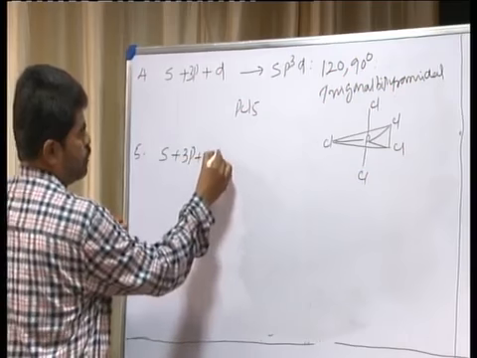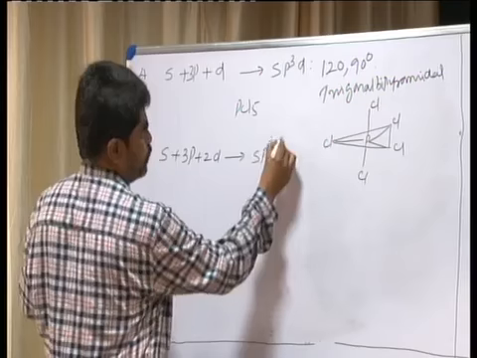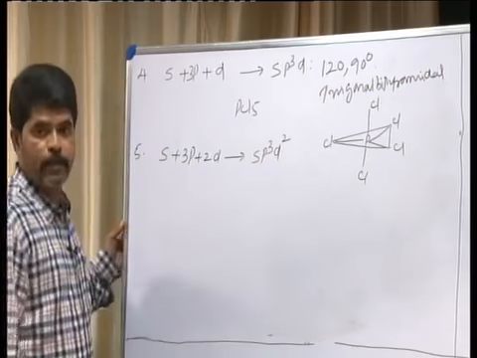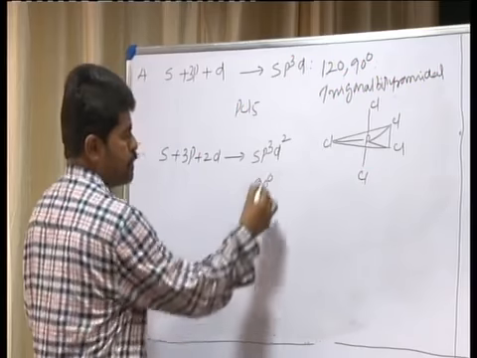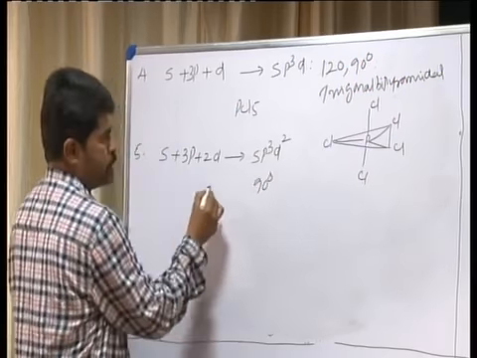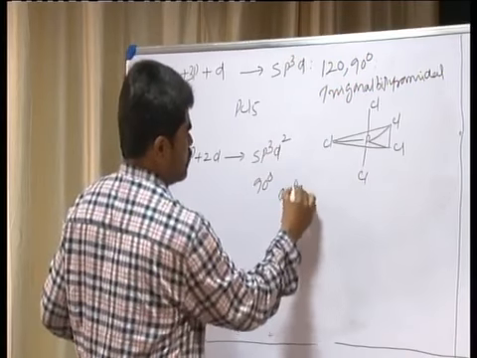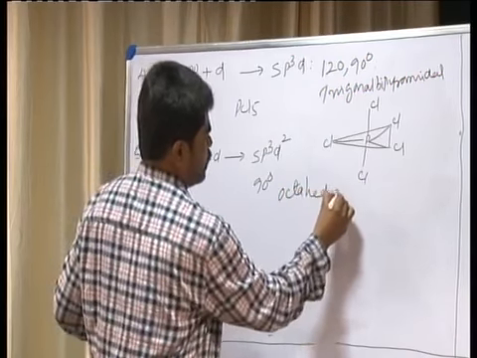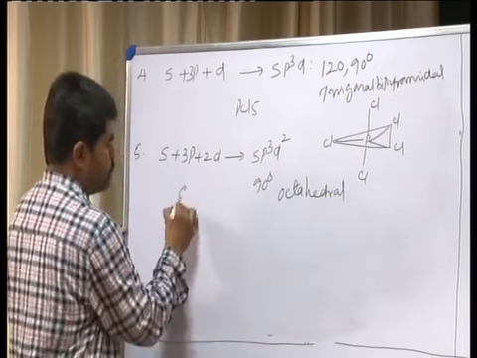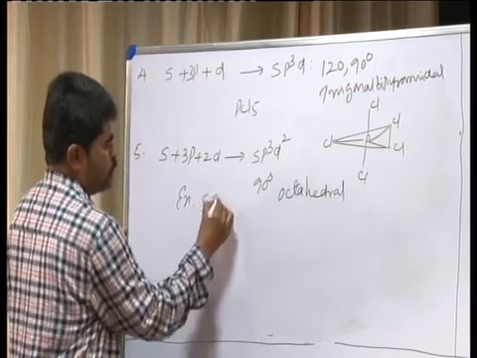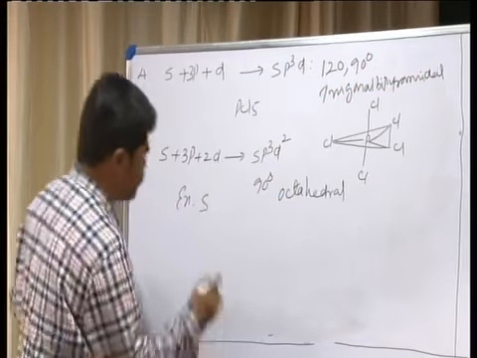And one more you consider, that is when one s orbital hybridizes with 3 of the p orbitals and 2 of the d orbitals, it is sp3d2, in which the bond angle is 90 degrees and the shape of the molecule is octahedral. Here, as an example we can consider sulfur hexafluoride, SF6.